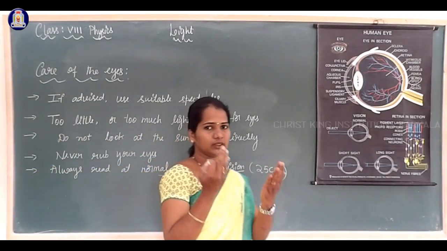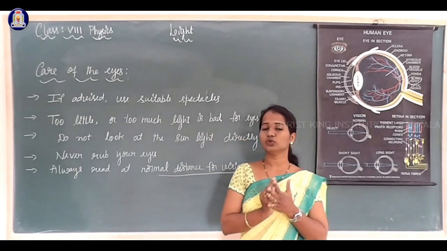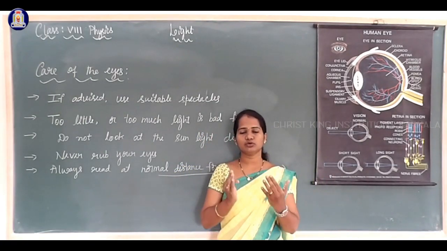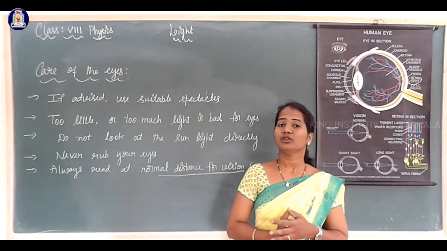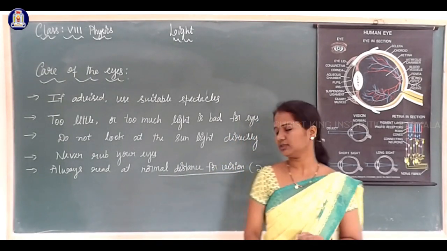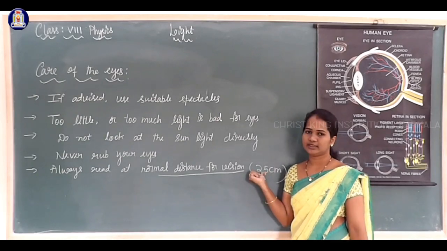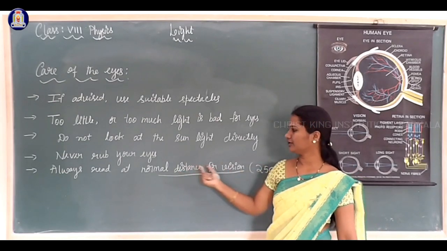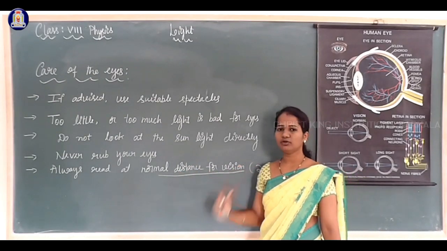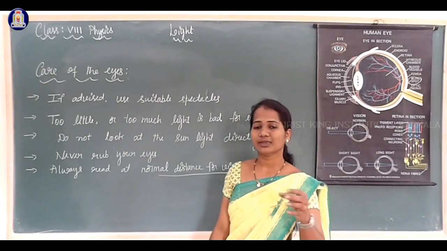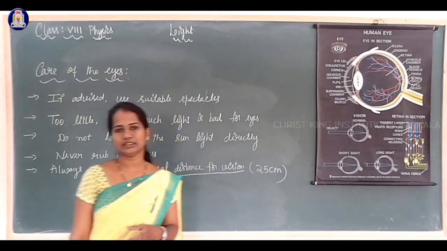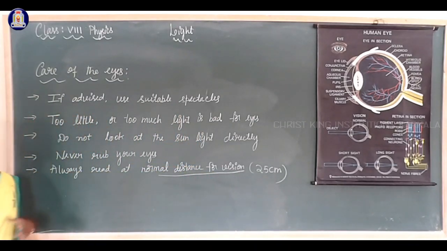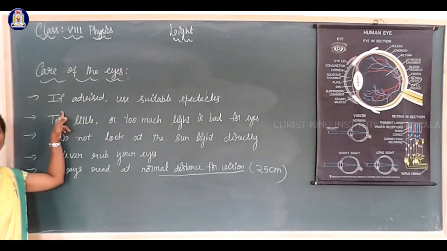Always read at the normal distance for vision. You should not keep the books too near to your eyes, as well as you should not keep the book far away from the eyes. There should be a normal distance, and this distance is 25 centimeter. So these are some of the precautions we have to take care of our eyes. How we can take care of our eyes?